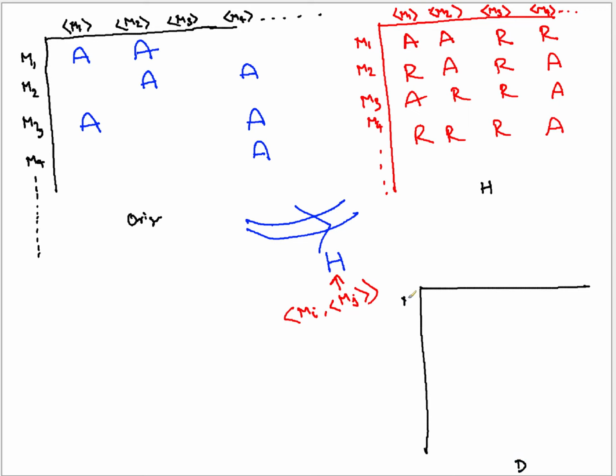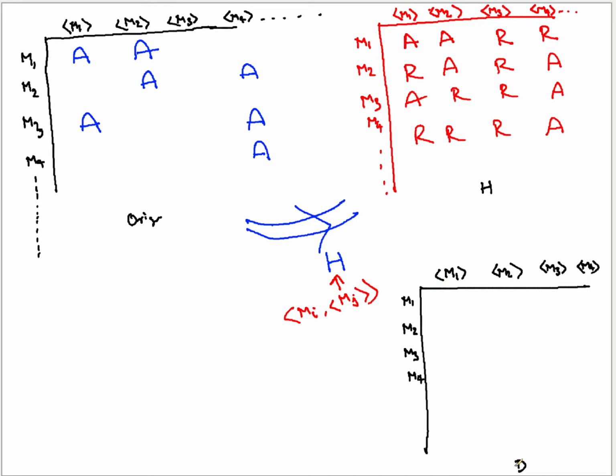So you have your M1, M2, M3, M4 as rows, and M1, M2, M3, M4 as columns. See, D doesn't bother about the other entries.